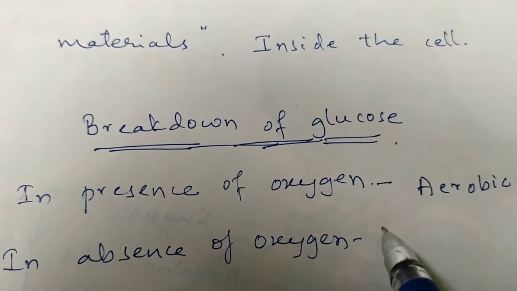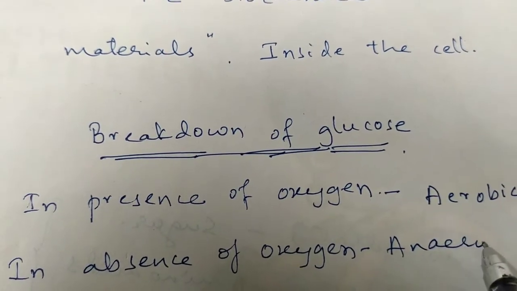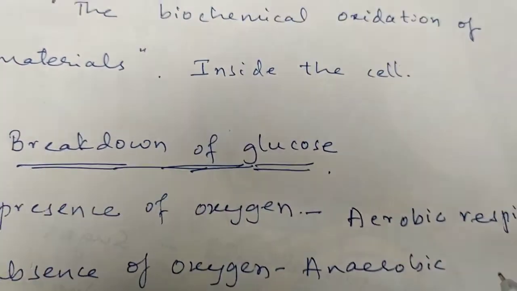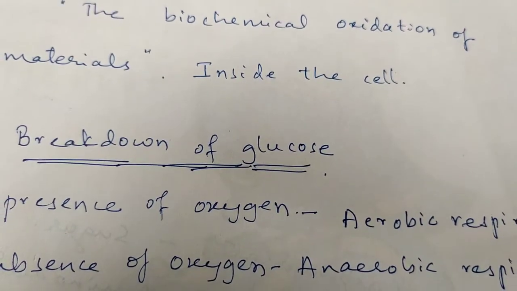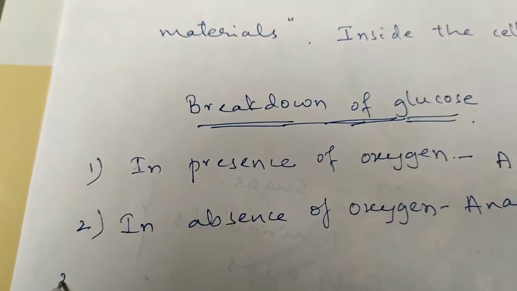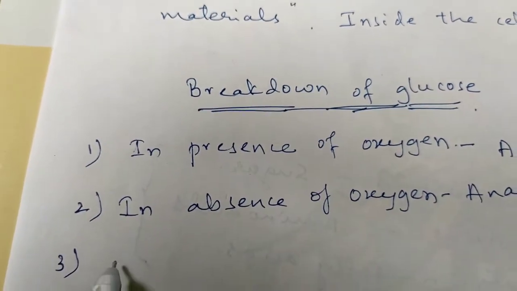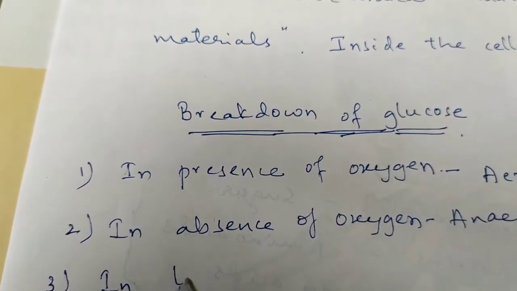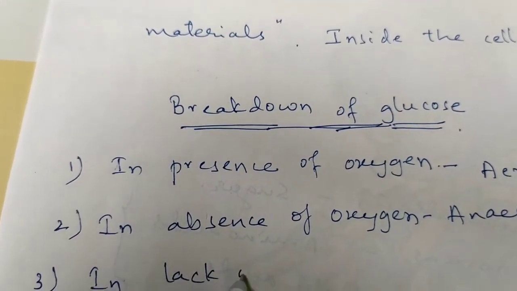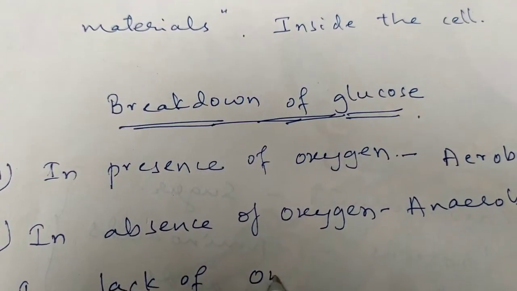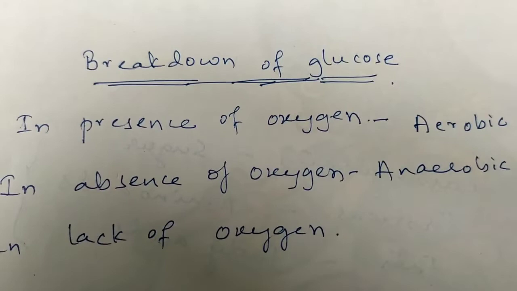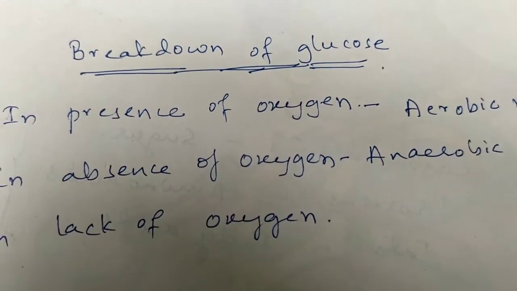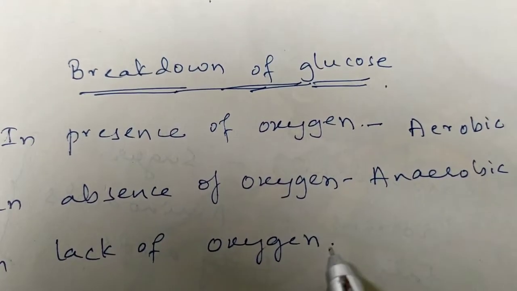This is also called anaerobic respiration. And the third type is respiration in lack of oxygen. So these are the three modes of breakdown of glucose we are learning in detail.